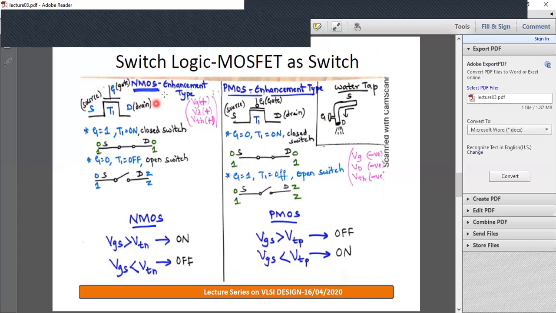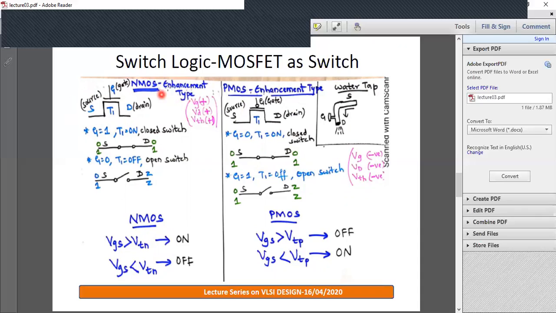We'll see when this NMOS will act as a closed switch and when it acts as open, and we'll do the same for PMOS also. As you know, MOSFET is a 4 terminal device, but this fourth terminal is shorted to source, or for the time being you can neglect the fourth terminal. So gate, source and drain.